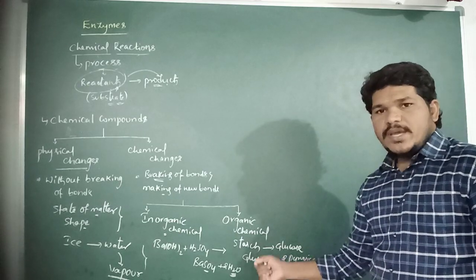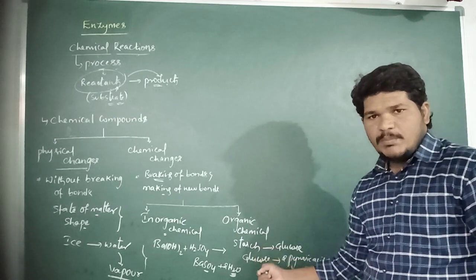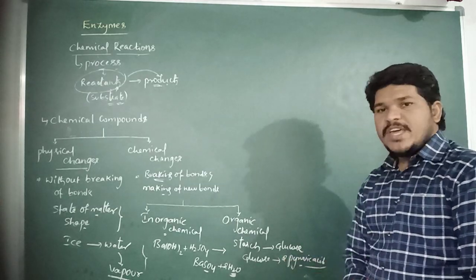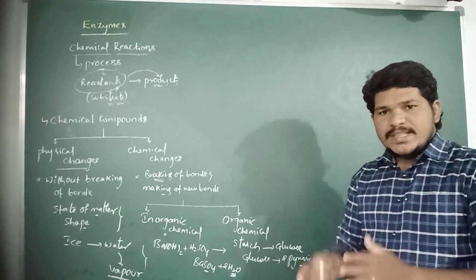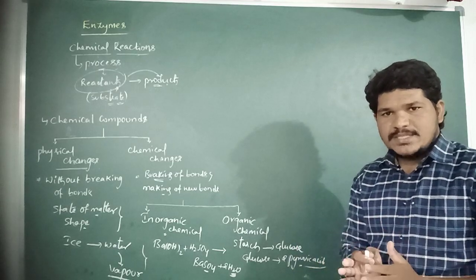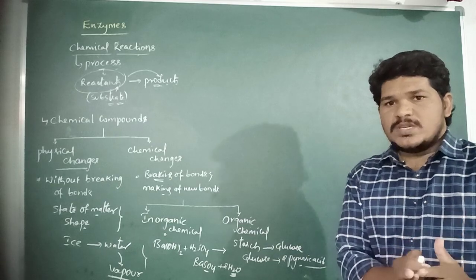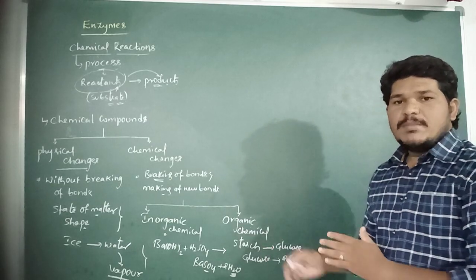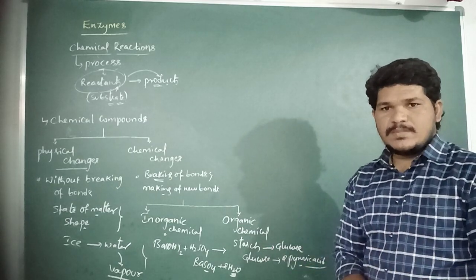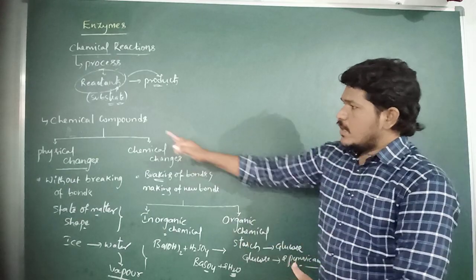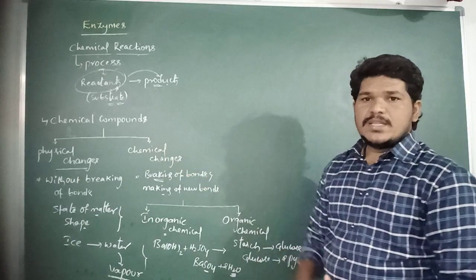Glucose is also a hexose sugar, an organic compound, which is further oxidized into two molecules of pyruvic acid. In both these metabolic reactions, breaking of bonds and making of bonds take place in these organic chemical reactions. This is about physical changes and chemical changes.